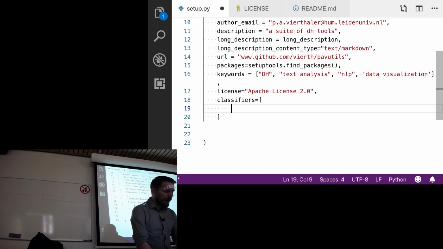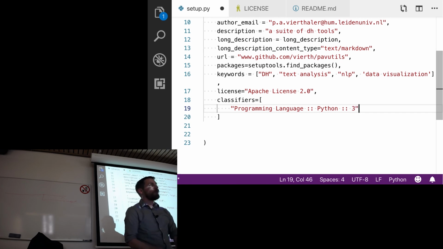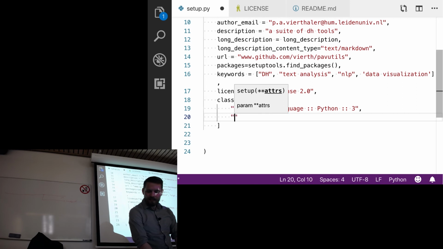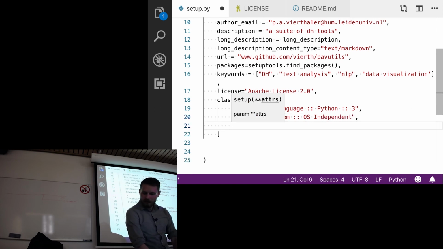So for example, I want to tell the repository that the programming language is Python :: 3. So it's written in Python 3. I want to tell it my operating system is OS Independent, because anybody should be able to run this.